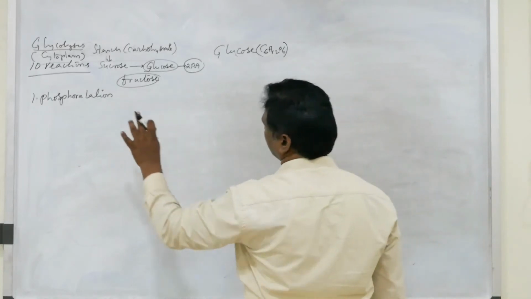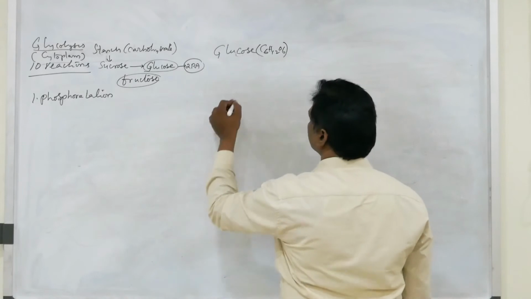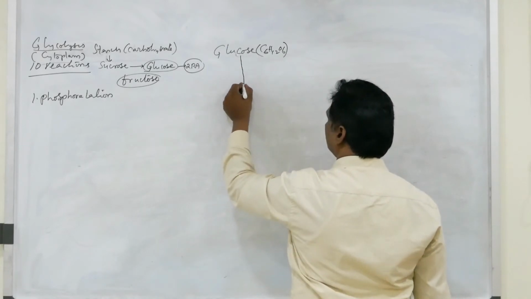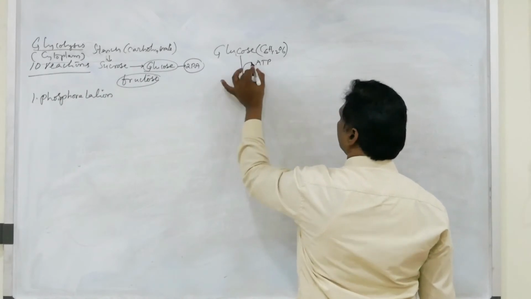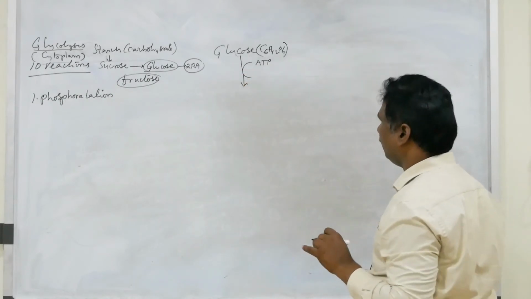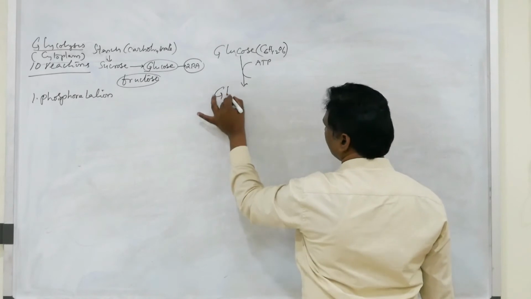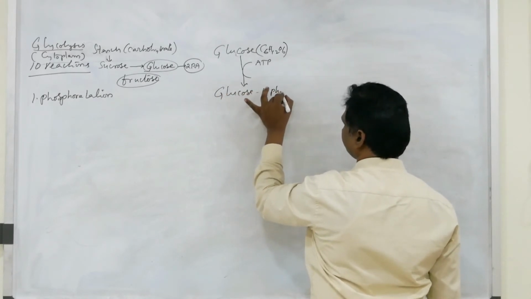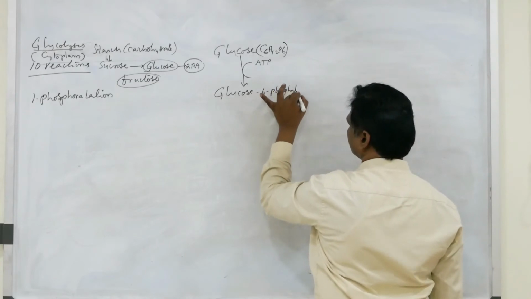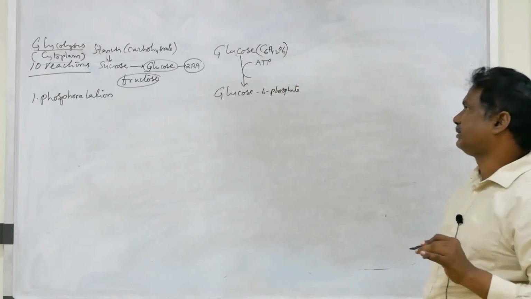So the first one is phosphorylation. Phosphorylation means that glucose is combined with ATP to form glucose 6-phosphate.